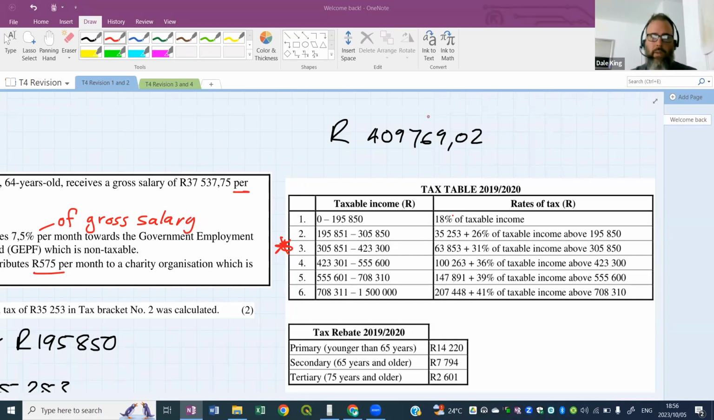We won't look at rebates. Let's just do the tax calculation here using that bracket 3 calculation, and then we'll look at rebates next time because we're not going to have enough time. So I want you guys all to try this. Look at that calculation in bracket 3.